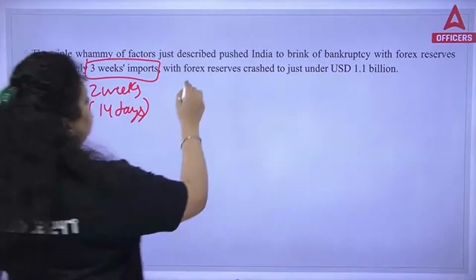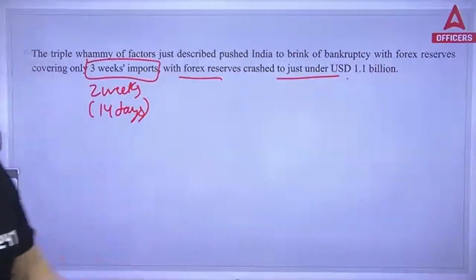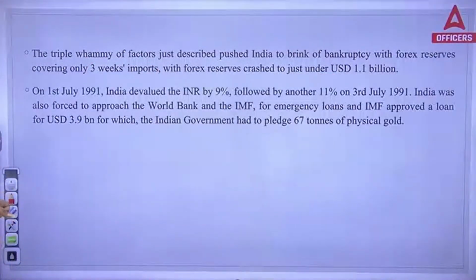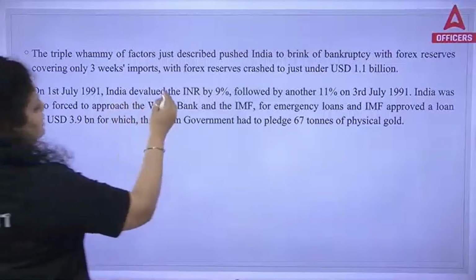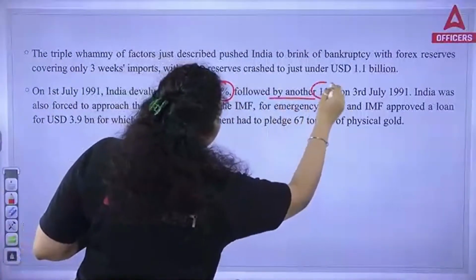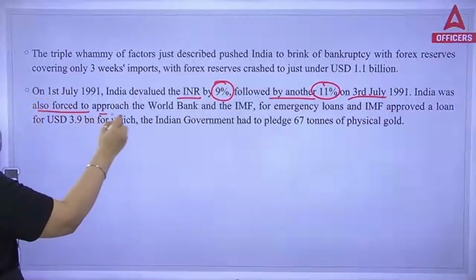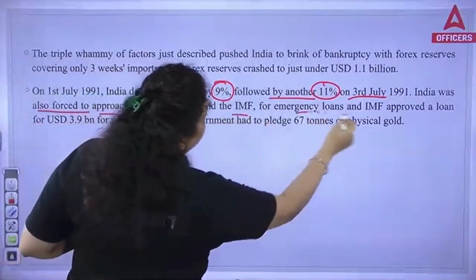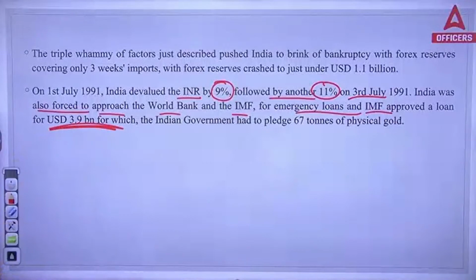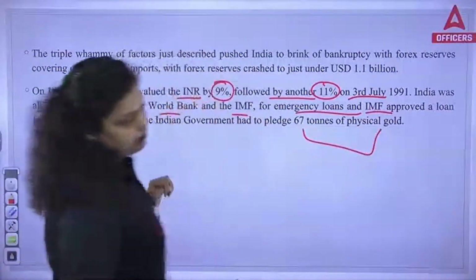With forex reserves crashed to just USD 1.1 billion, that was the loss India faced at that time. On 1st July 1991, India devalued the Indian rupee by 9%, followed by another 11% on 3rd July 1991. India was also forced to approach the World Bank and the IMF for emergency loans, and the IMF approved a loan of 3.9 billion for which the Indian government had to pledge 67 tons of physical gold.